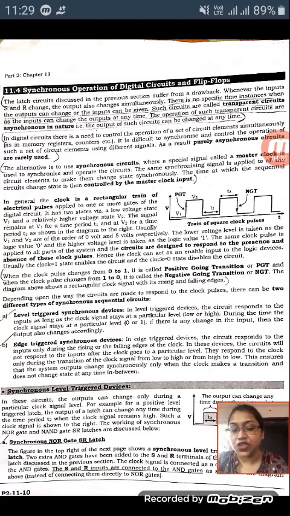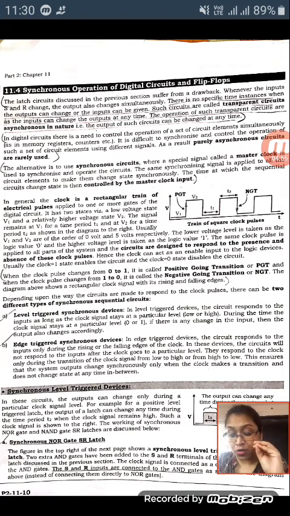But in an edge triggered synchronous device, we put the signal input when it is changing from 0 to 1 or 1 to 0. This is called edge triggering. Edge means the changing position. The signal is triggered when the state is changing from one to another.